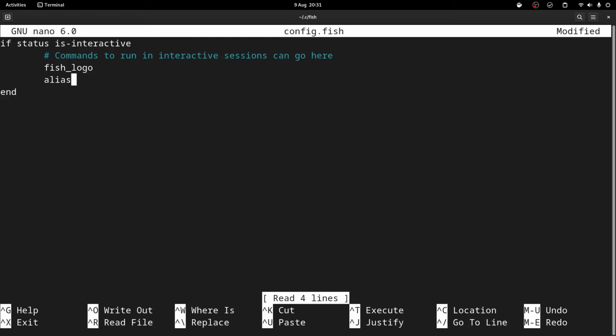The aliases take the same format as bash aliases, so I'm going to create one called edit_fish. It's basically going to be that command that I just entered to get into this file. So put the full path to config.fish.